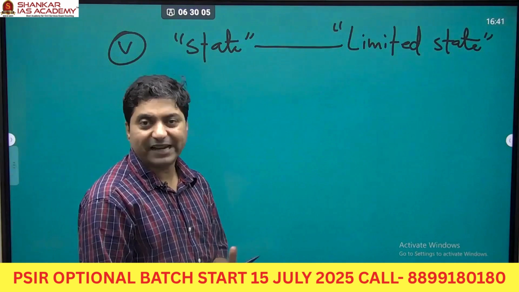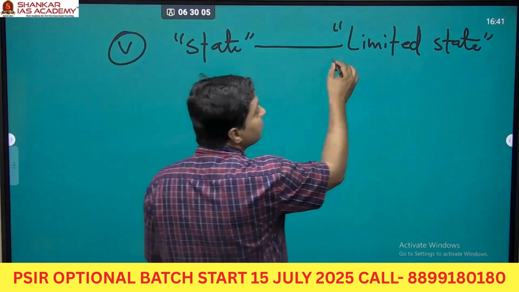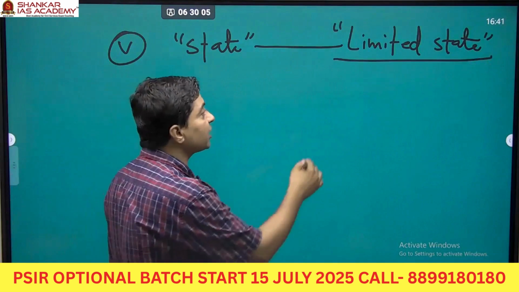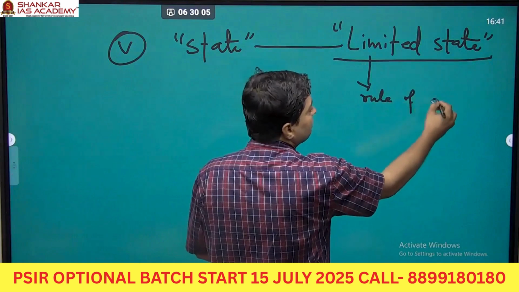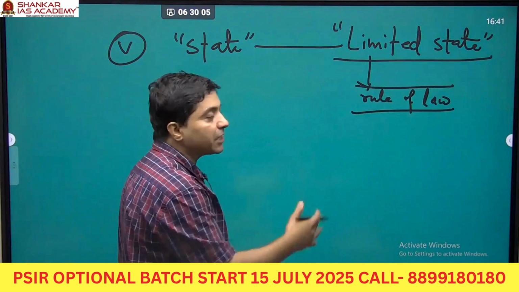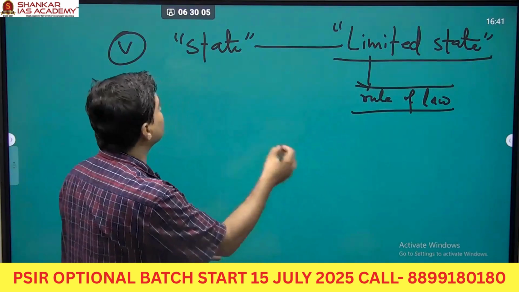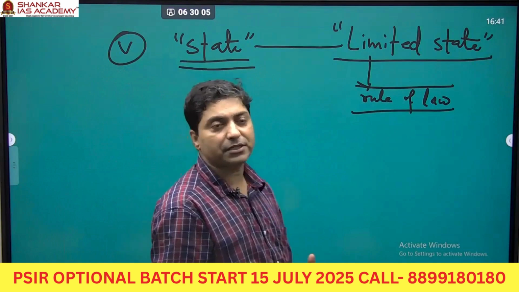जो मन हुआ वो आप नहीं कर सकते, right? आप स्टेट को कैसा होना होगा? लिमिटेड स्टेट होना होगा, right? A state will rule through the rule of law. The state shall govern through rule of law, right? And a state should be limited, right? Now look at it. Talked about limited state. Let me give you the idea of limited state.